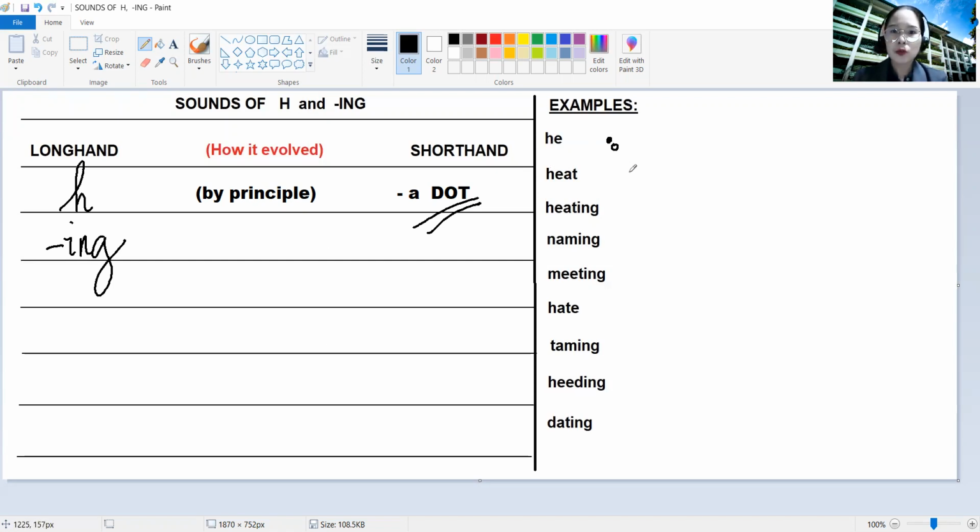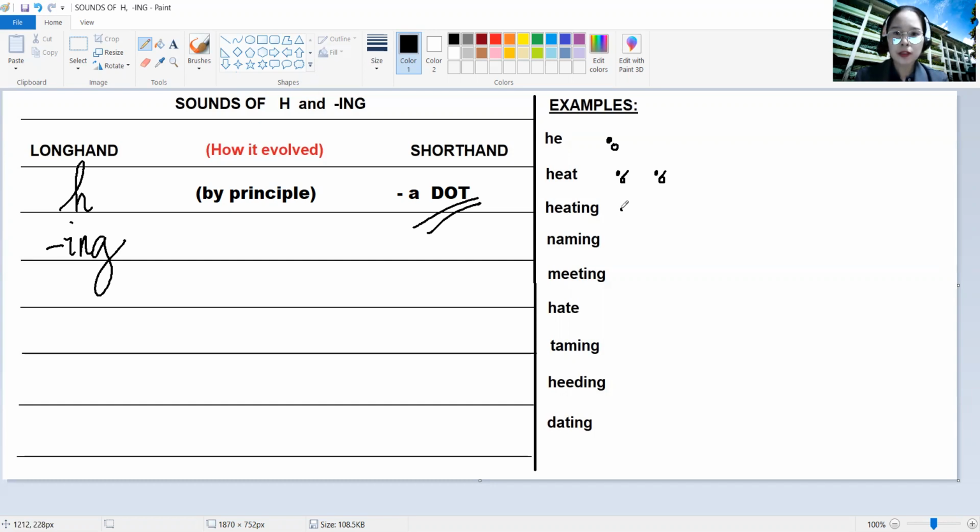Moving on, we have the word heat. Okay, I forgot to write letter H first. Letter H, and then E, T. Again, it's H, E, T. So it is heat.